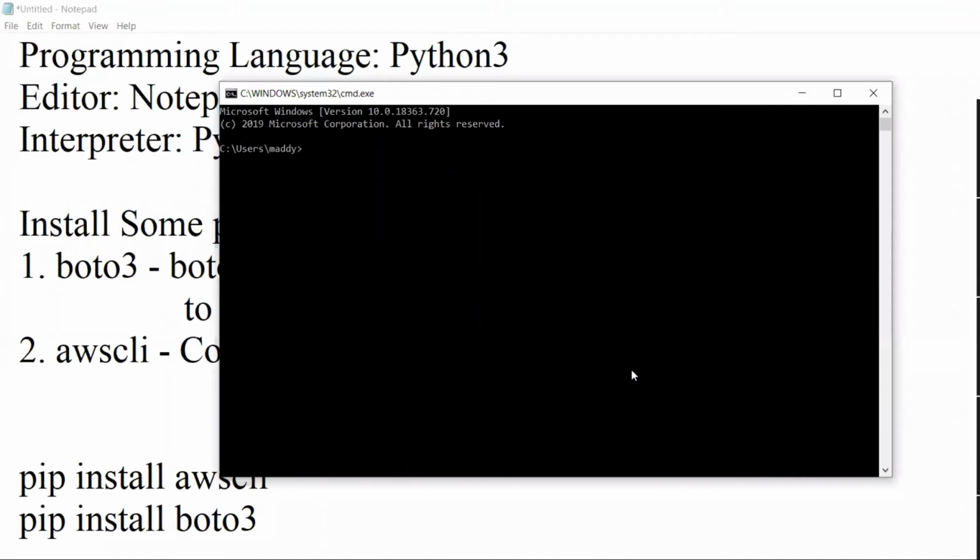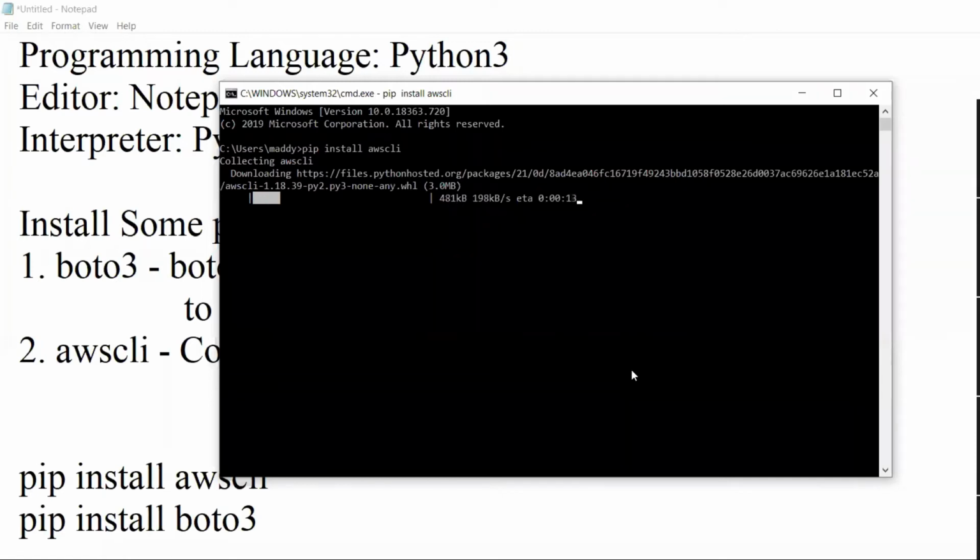So let's install this by using the command pip install awscli. You need to type pip install awscli and press enter. Then immediately the AWS CLI package will be downloaded from the internet and installed onto your local machine. In this webinar, I have shown you how to create a user in AWS IAM. After creating the user, you must install this AWS CLI.